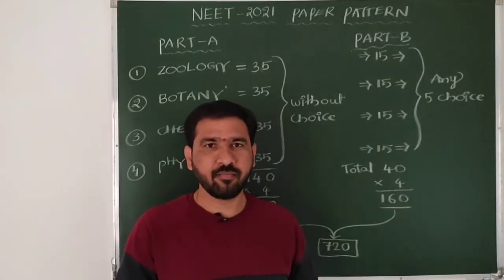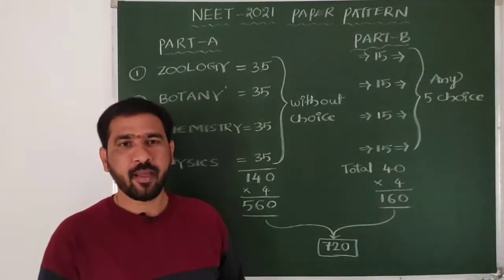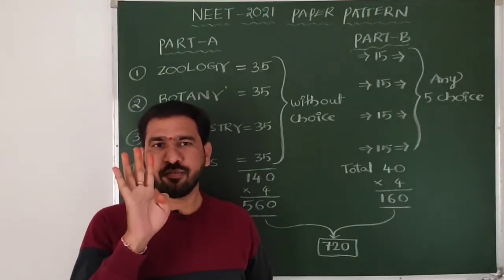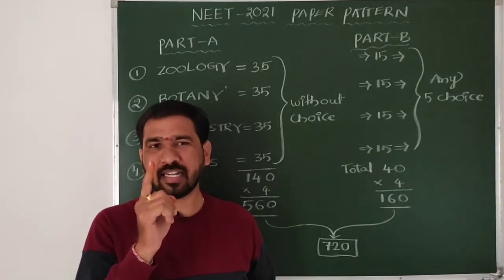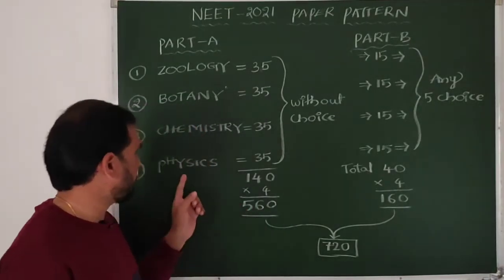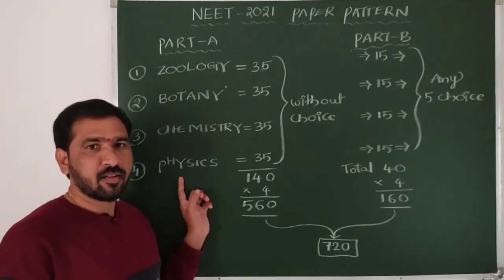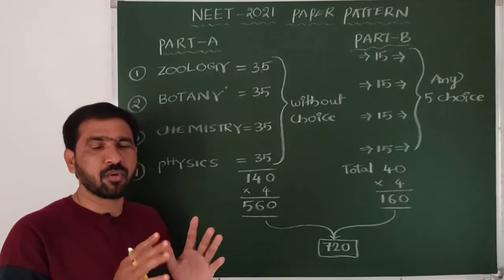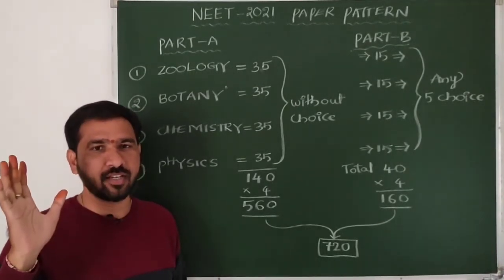Listen carefully, beta. Coming to Part A, there are a total of 4 subjects. And remember, beta, don't attempt physics first. That is very difficult to get more marks. If we attempt physics first, almost failure will start.